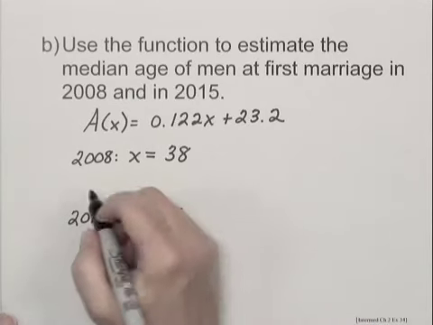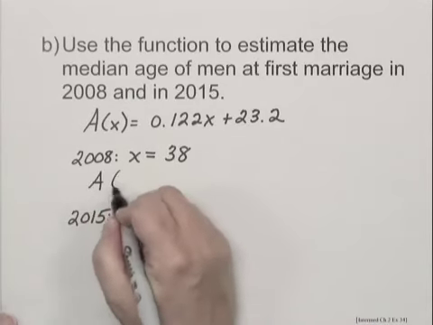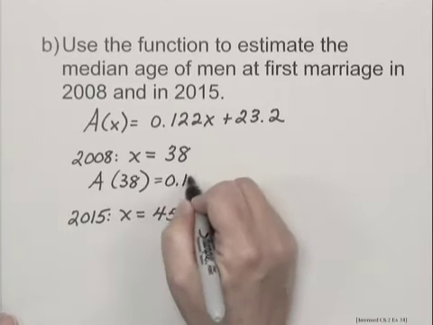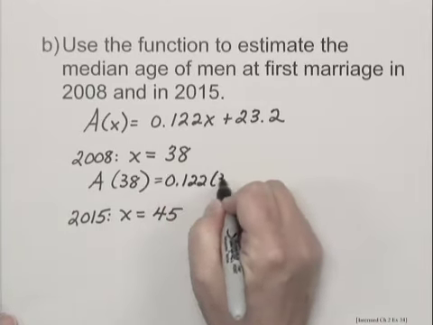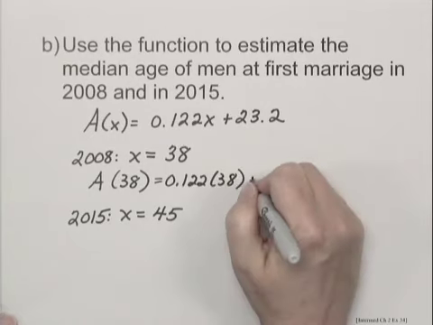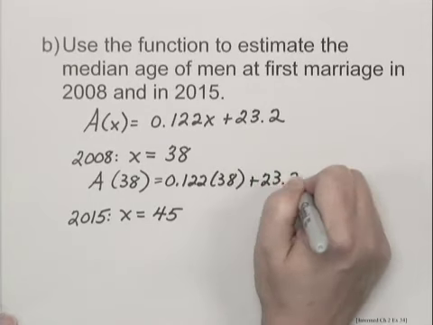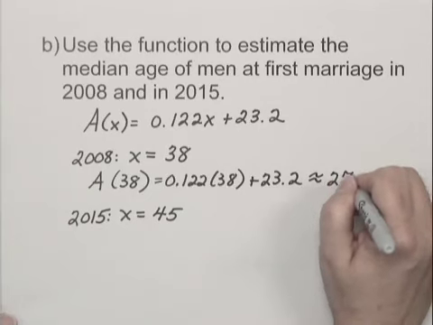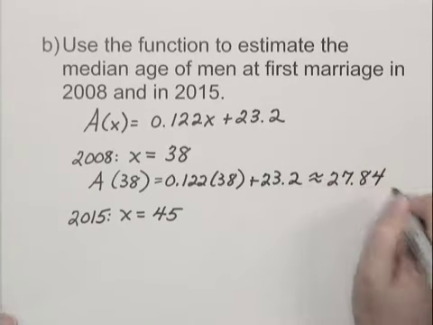So what we need to find then is a of 38, which gives us 0.122 times 38 plus 23.2, which calculating and rounding would be about 27.84 years.